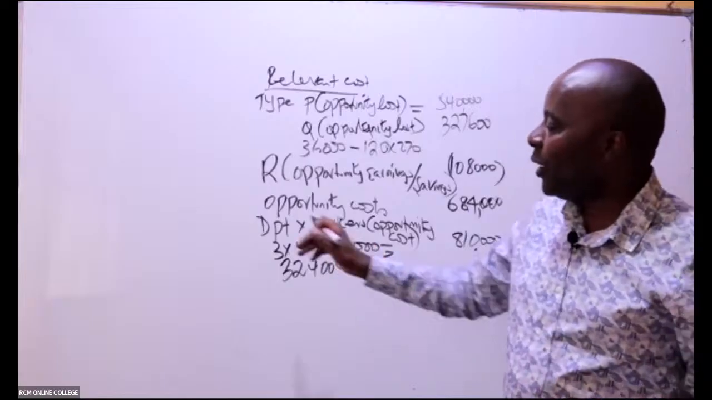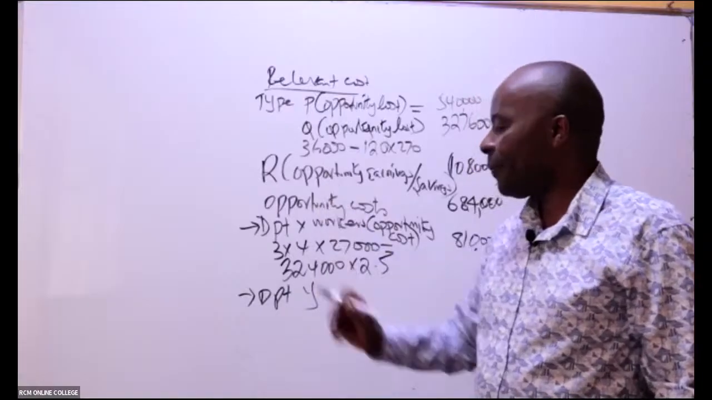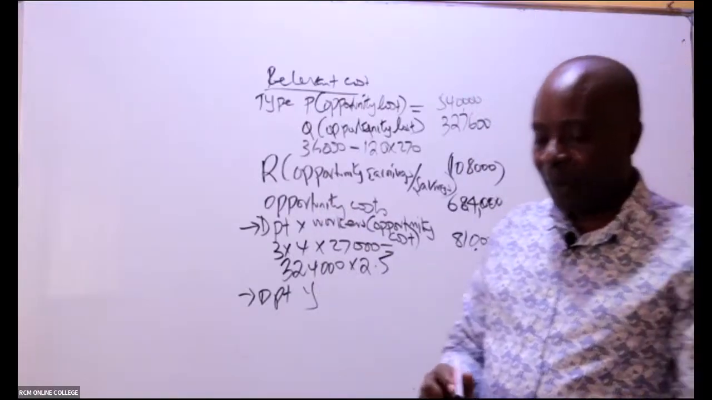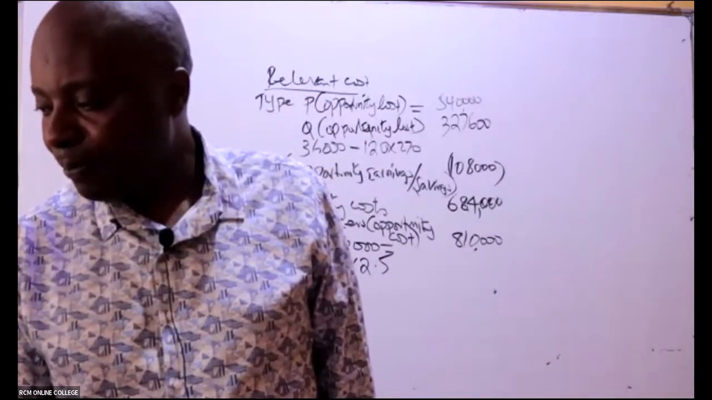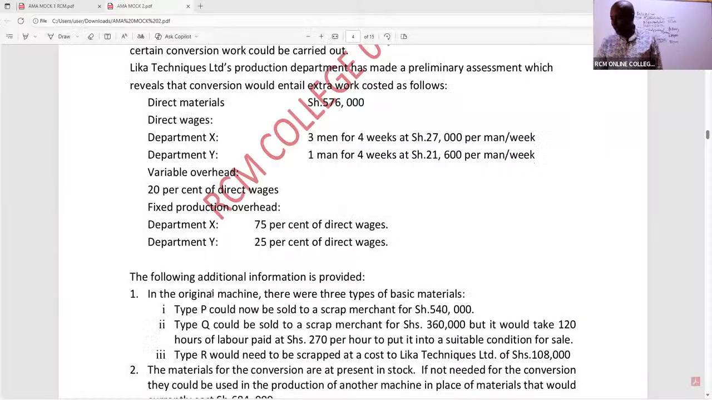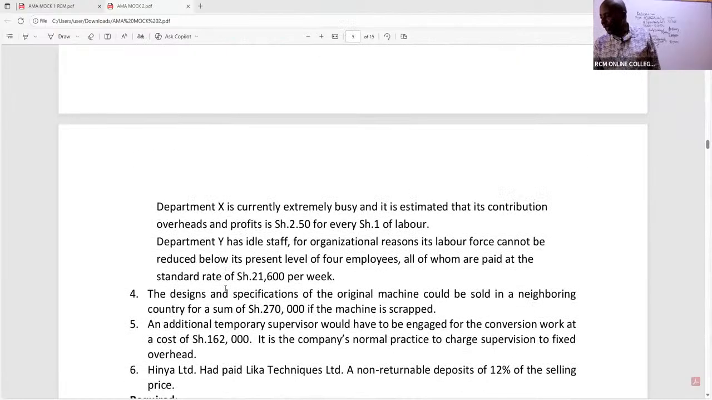How about Department Y? What have they told us about Department Y? And what will be the relevant cost? They have told us Department Y has idle staff. I don't need any other thing. When I'm told that these people are idle, then I'm not going to lose anything by engaging them in this project. The cost will be the same.